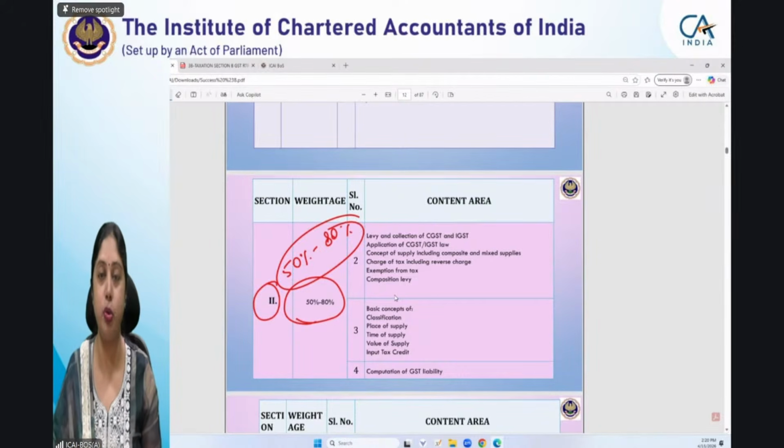First of all, you have to cover these topics. You have to be very thorough in these topics. When you are preparing for the examination, then also these topics should be given the priority.